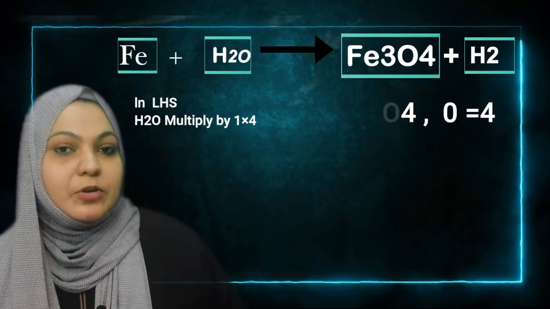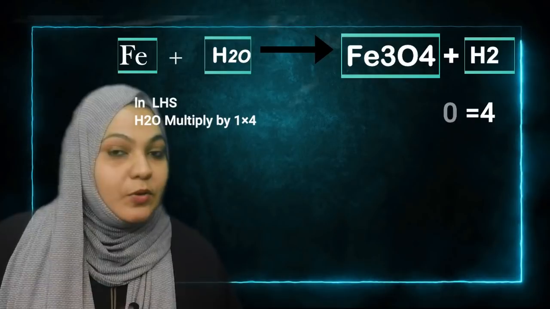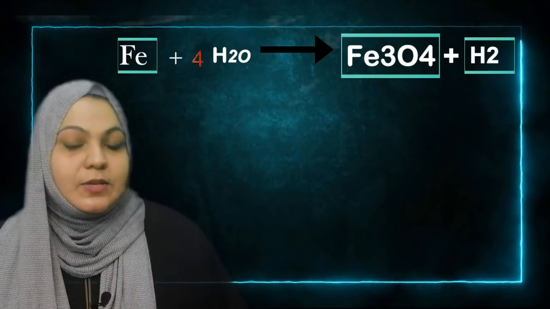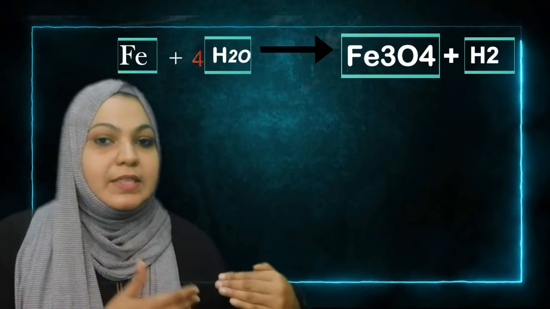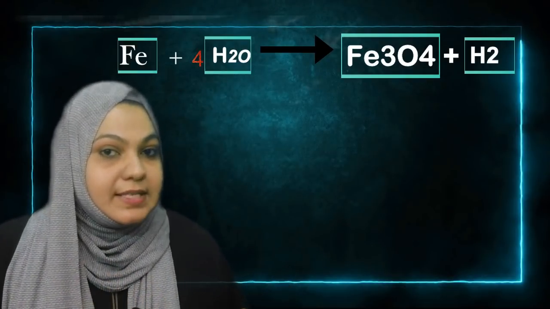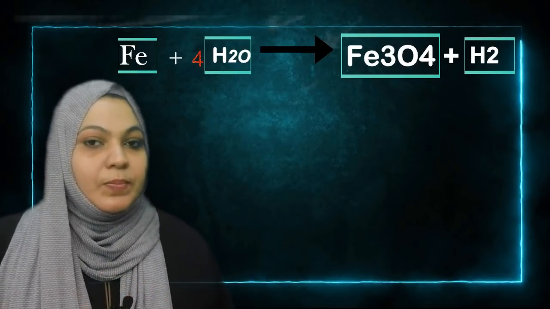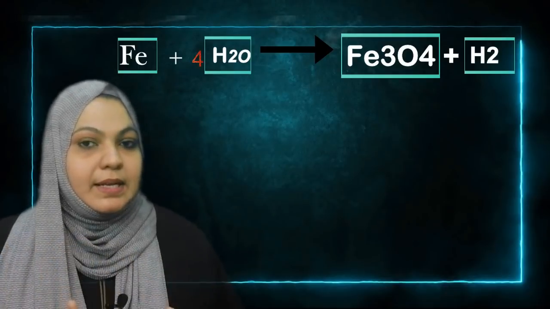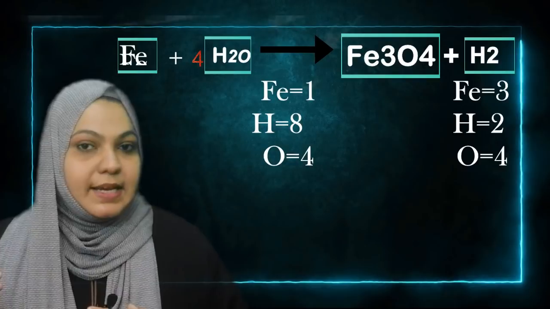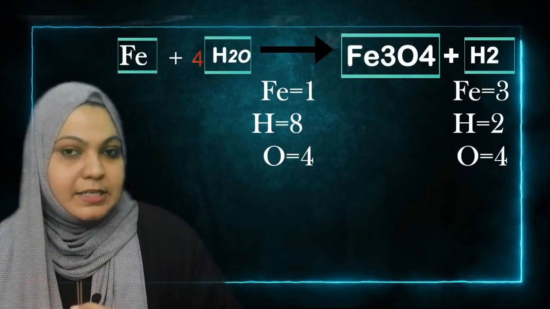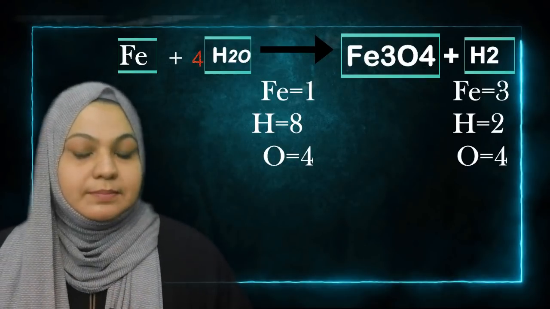So which number do you have to multiply with the water? Then only you will get 4. The right-hand side oxygen is 4, so we multiply 4 with the water. Then on the left-hand side we get 4 H2O. Now we can count and compare. Fe is 1 on the left, and on the right-hand side Fe is 3. Okay, let it be. After that we can solve, no problem.